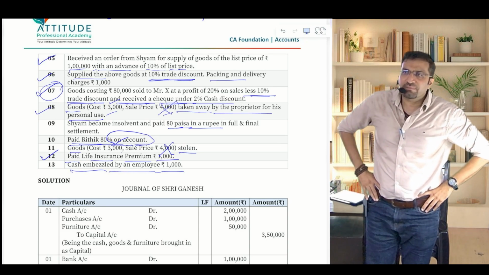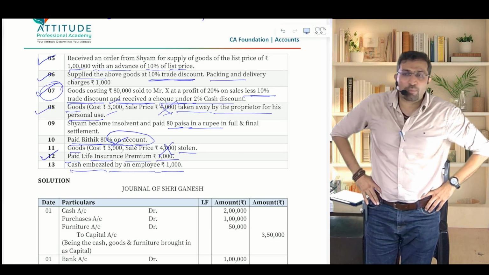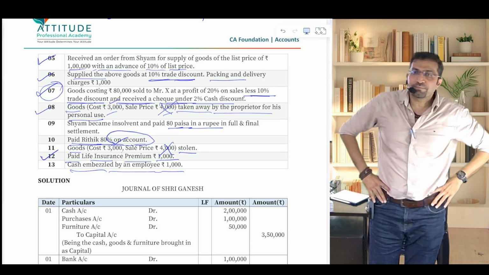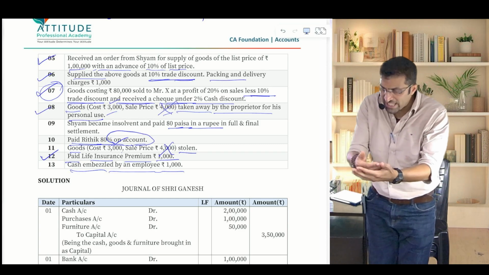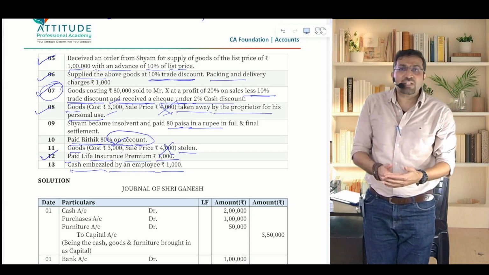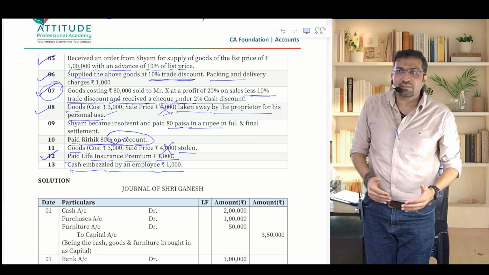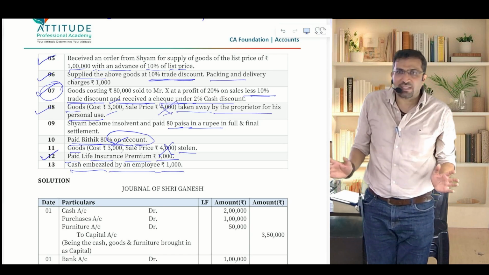On the 12th you are worried. Your cash of 50,000 is gone, and you don't know who has robbed it. The CCTV camera is also not working. Is that clear? Will you pass an entry on the 12th? I'm asking you a question. On the 12th, you check the drawer. You have cash which is less by 50,000. So you come to know someone has robbed it. There is embezzlement of cash, and you don't know who that person is.